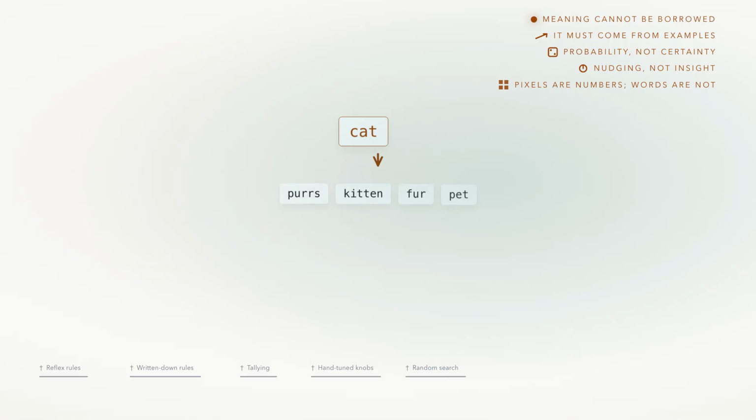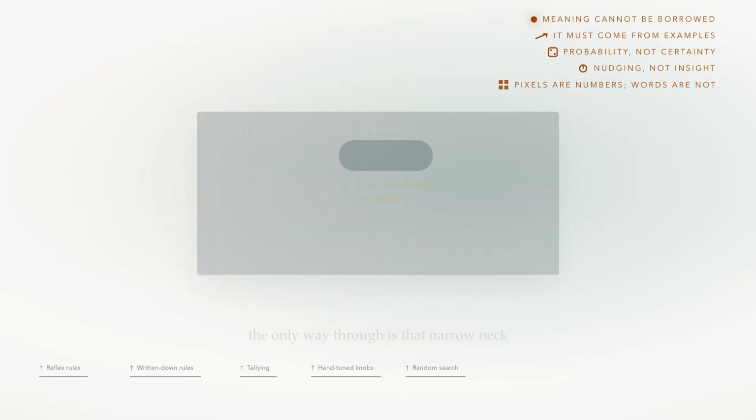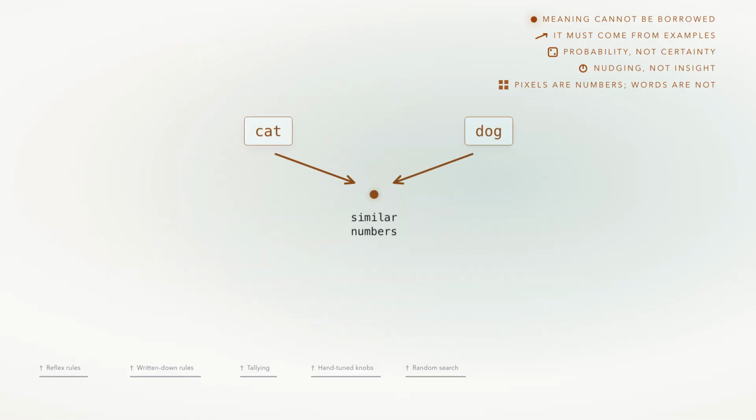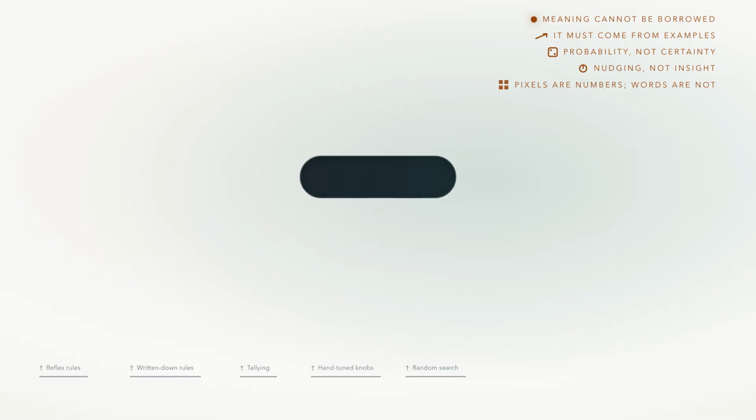Set up a small prediction task. Given a word, guess the words that tend to appear around it. Train a little network on millions of sentences and force it to squeeze each word through a short list of numbers, a few hundred, on the way. To predict neighbors well, the network has no choice but to give similar numbers to words that keep similar company. Then, and this is the strange part, throw the predictions away. The numbers it was forced to learn are the product.